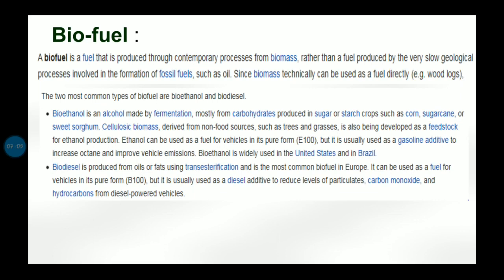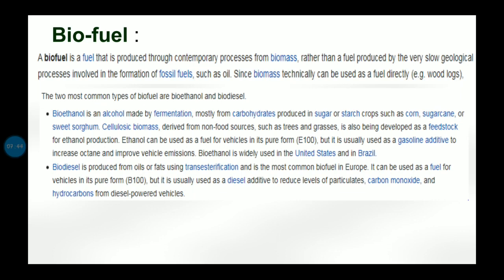Now, what is bioethanol? It is an alcohol which is made by fermentation. In fermentation, mostly the carbohydrates produced in sugar or starch crops such as corn, sugarcane, and sweet sorghum, derived from non-food sources, are being developed as a feedstock for ethanol production. Ethanol can be used as fuel in vehicles in its pure form, but it is usually used as a gasoline additive to reduce vehicle emissions.